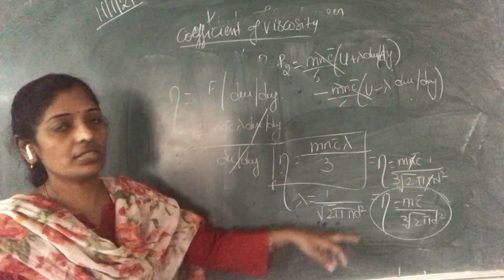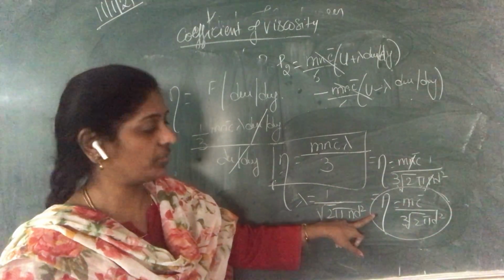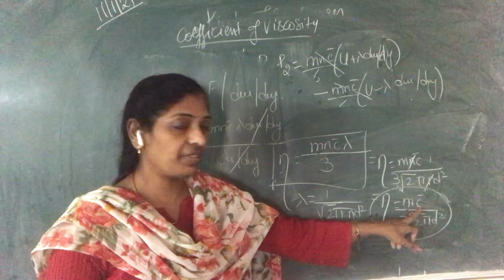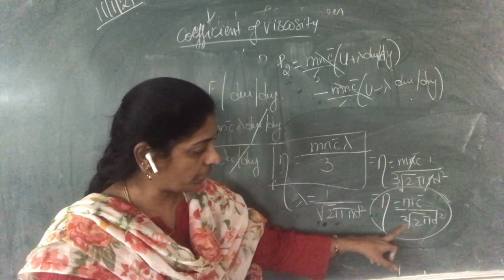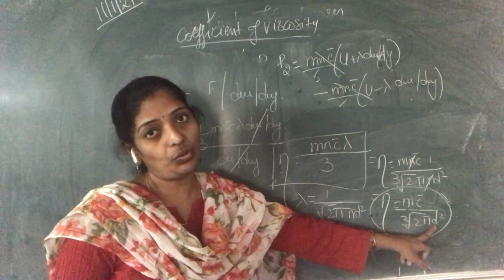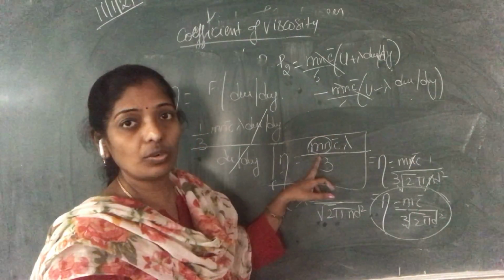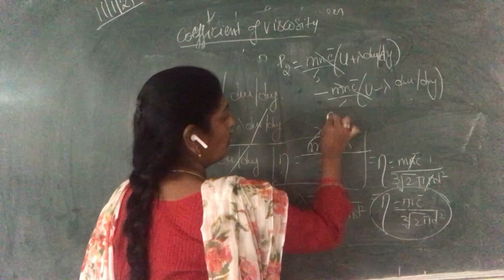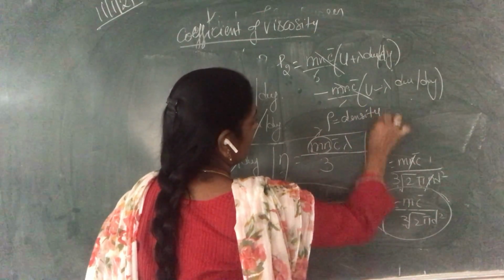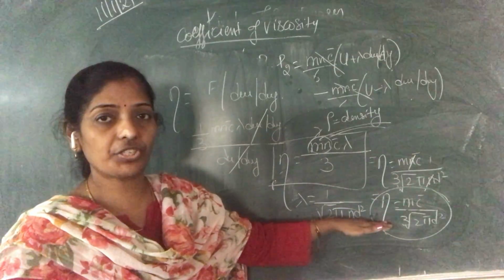This is our coefficient of viscosity, which is directly proportional to the mass of a molecule and the average velocity of a molecule, and inversely proportional to the diameter of a molecule. Here this mn is nothing but rho, which we will call density. So this is the coefficient of viscosity.